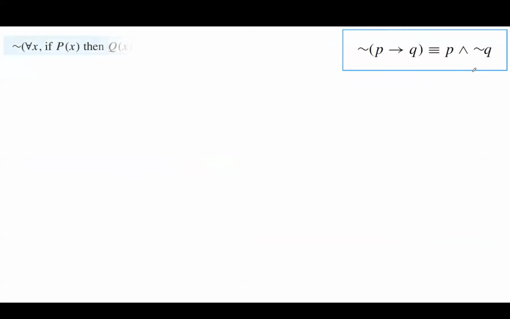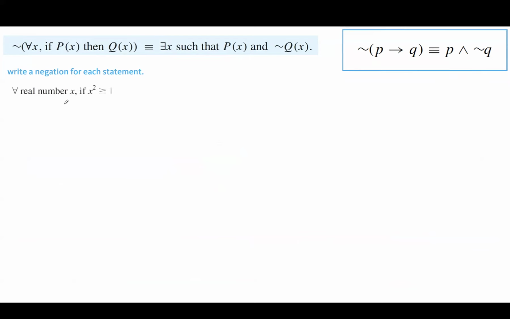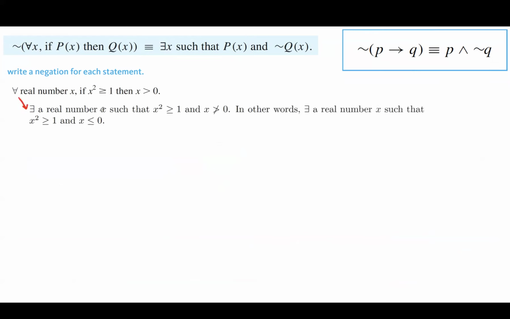Let's take a look at another example for you here. For every real number x, if x squared is more than or equal to 1, then you can conclude that x is positive. The existential statement that you get from negating it says there is a real number x such that, copy down the hypothesis as it is, convert then into and, and negate x positive. When x is not positive, x is not more than 0, x is less than or equal to 0. In other words, there is a real number x such